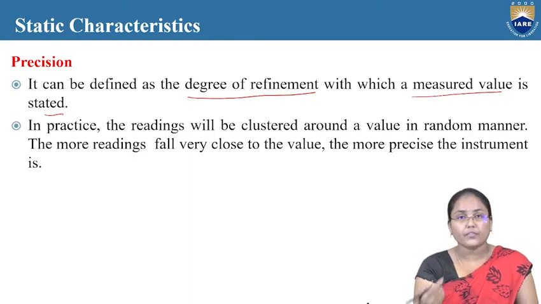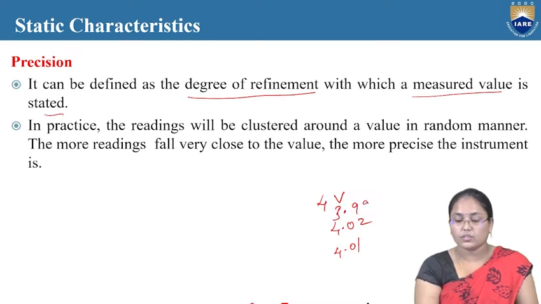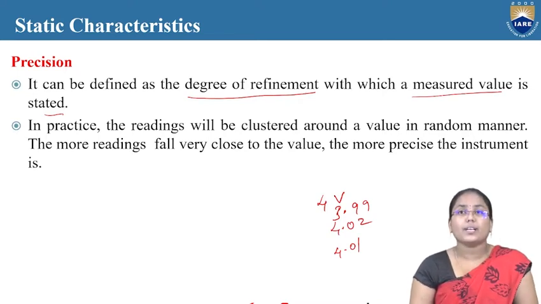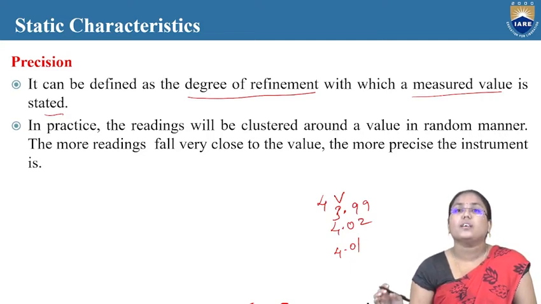So if in a measurement process I have 4 volts to be measured, and every time it is coming as 4.02, 4.01 or 3.99, then I can say these values are precise. Okay. So in practice, the readings will be clustered around a value in a random manner. The more readings fall very close to the value, the more precise the instrument is.